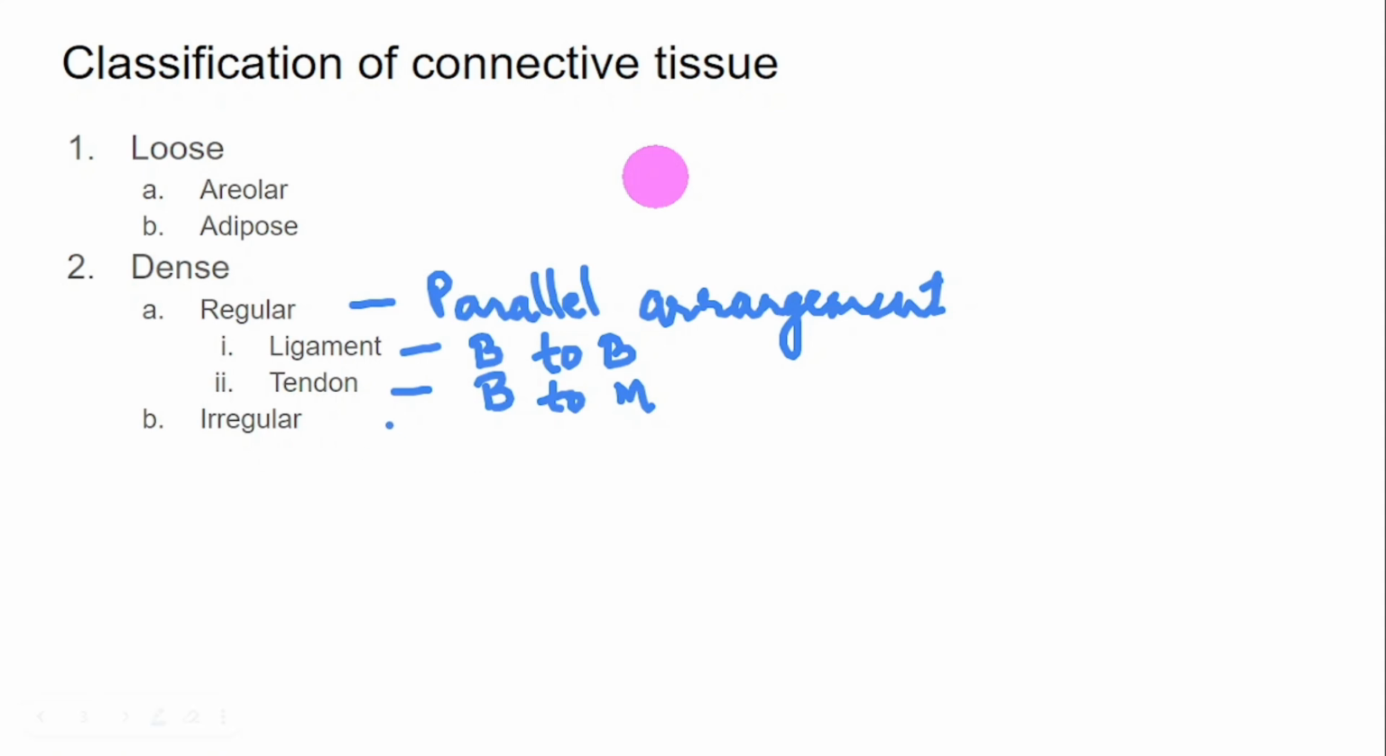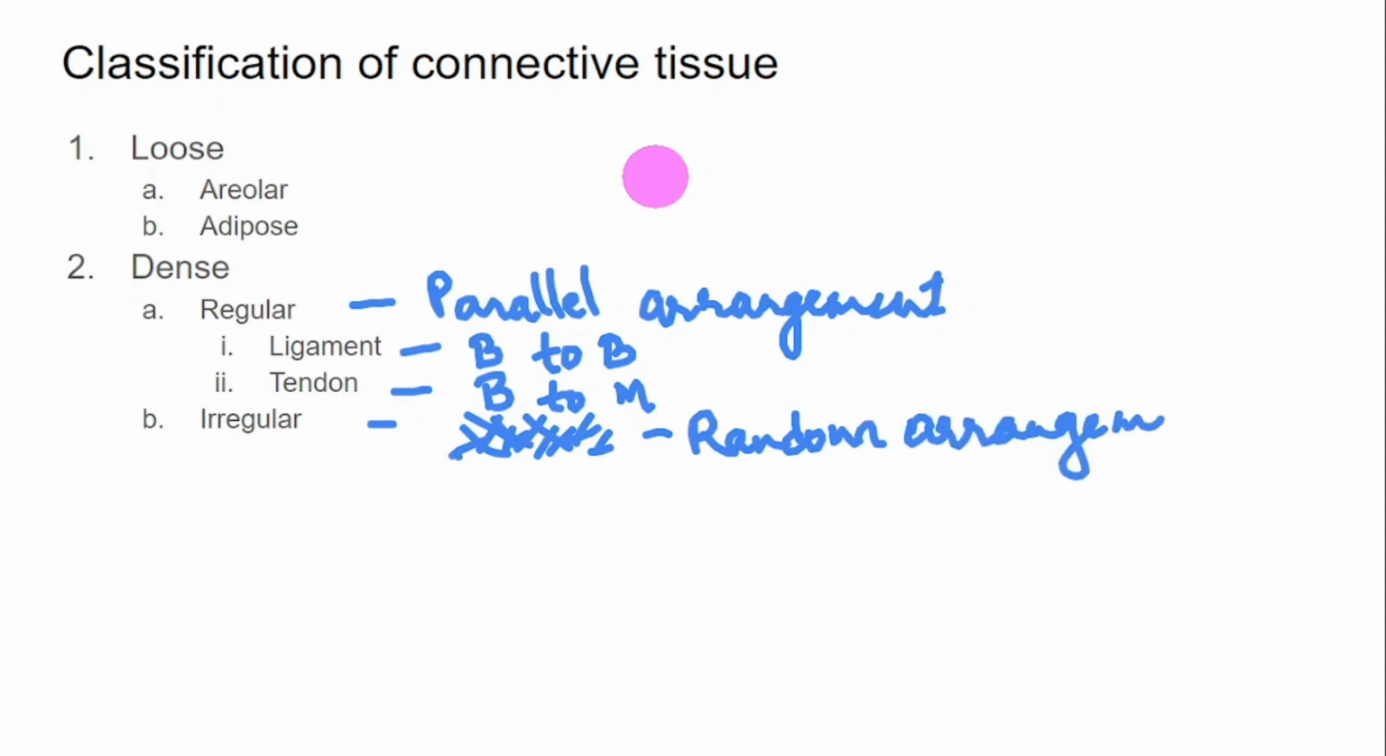Next one, irregular. As the name suggests, there will be random arrangement of the fibers, and this is present in the skin. The other two were beneath the skin, this is in the skin. Very important point.